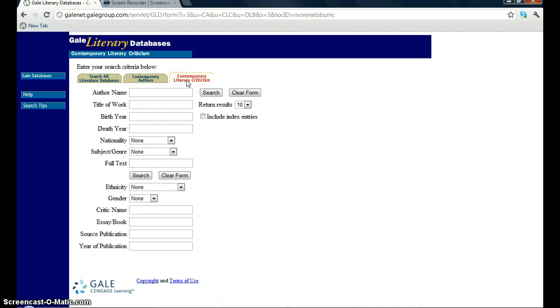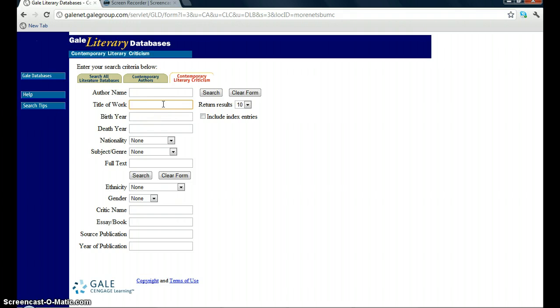One thing to note about this resource is that it does not contain as many works by authors who died before 2000 as it does for authors that are currently living or died after 2000. Now, still go ahead and search classic authors, people like William Faulkner and Edgar Allan Poe. They will come up, but if you're unable to find an author or a specific title of a novel, short story, or poem, that may be why that's happening.